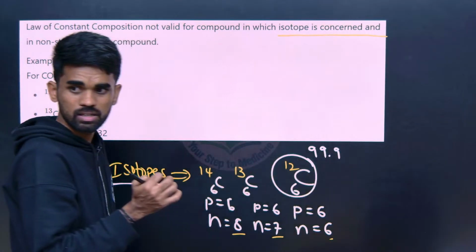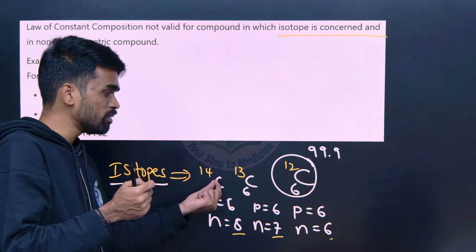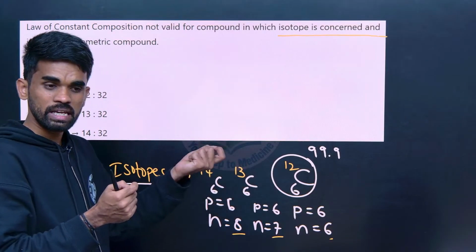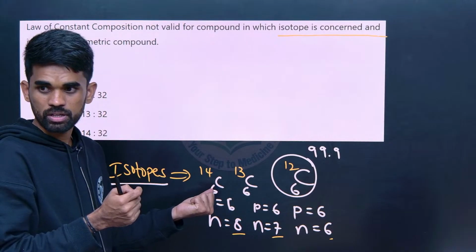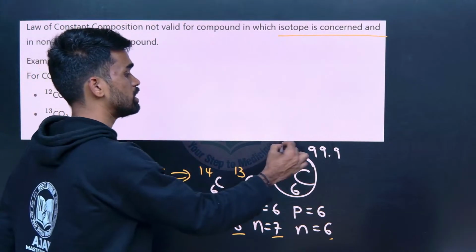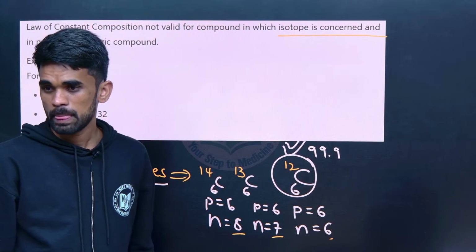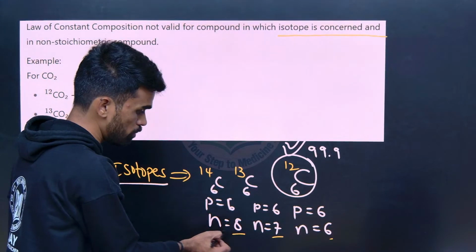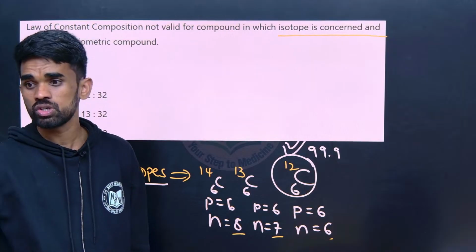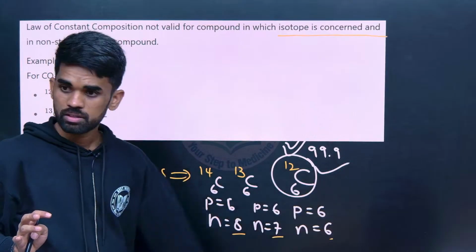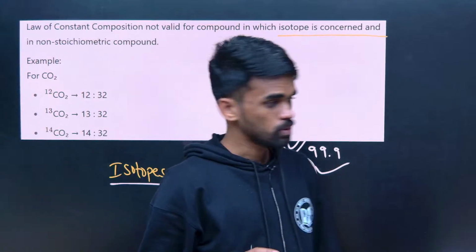If we extract carbon from the earth crust, we are going to get more than 99.9% of C12, a very minute percentage of C13, and a very small percentage of C14. Out of this, C12 is the major and stable isotope of carbon. Due to the difference in the number of neutrons, the stability also varies. So which is more stable? C12 isotope.